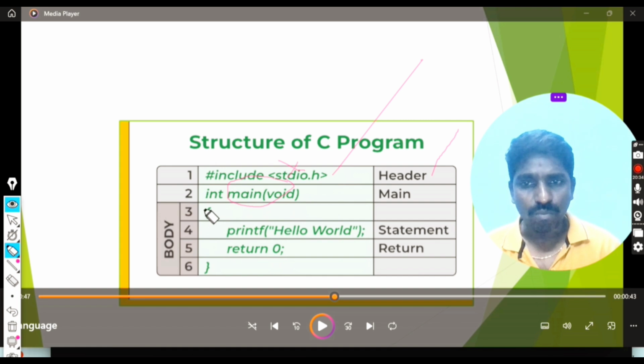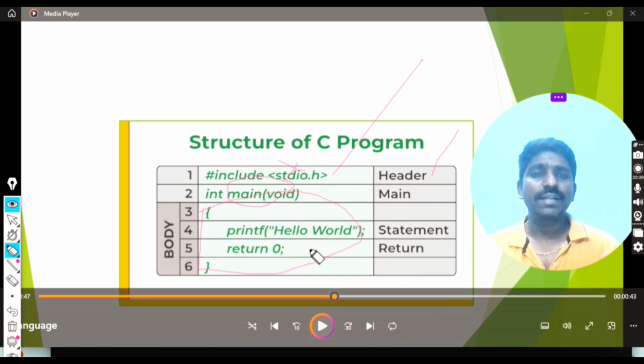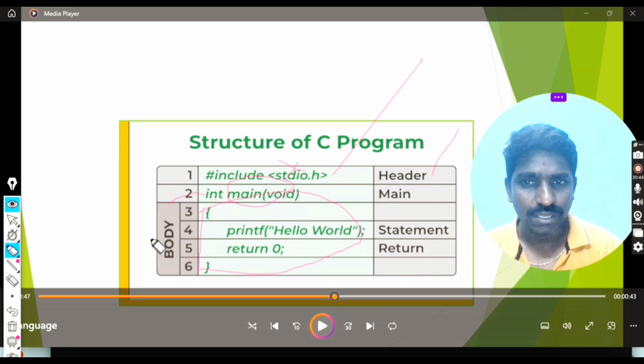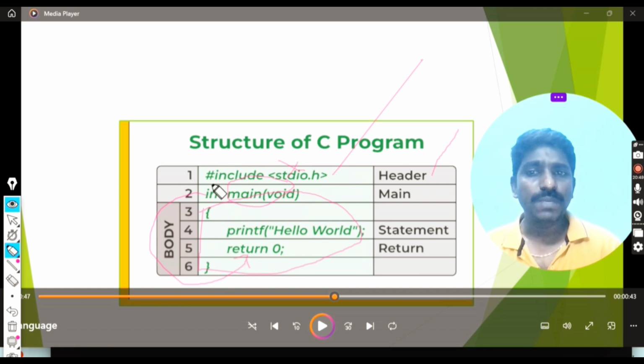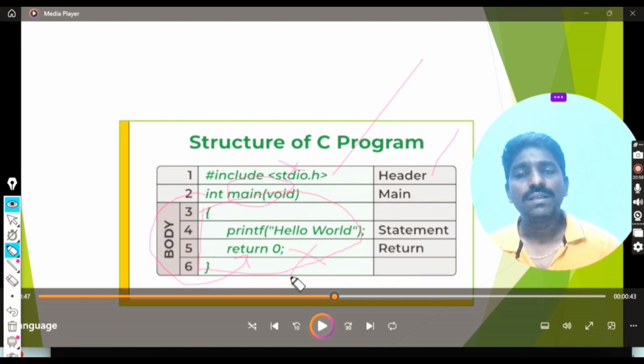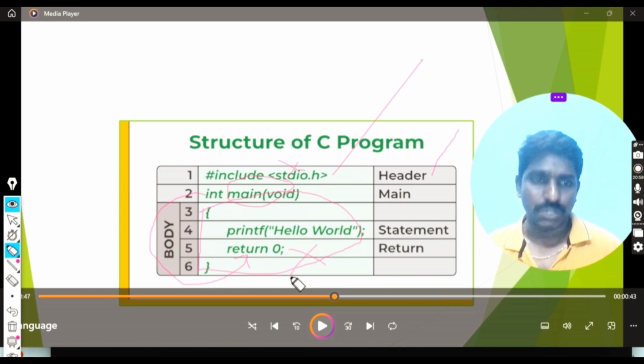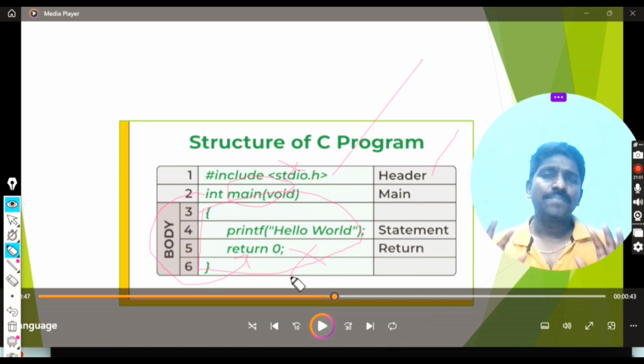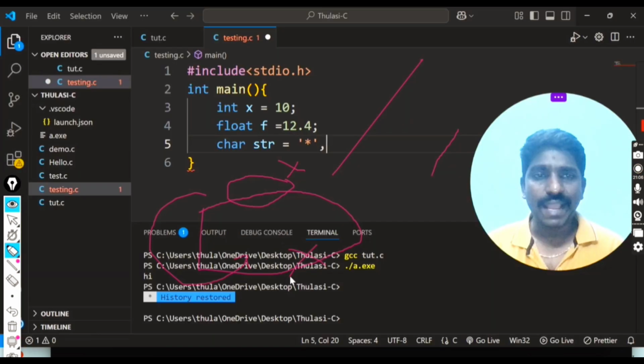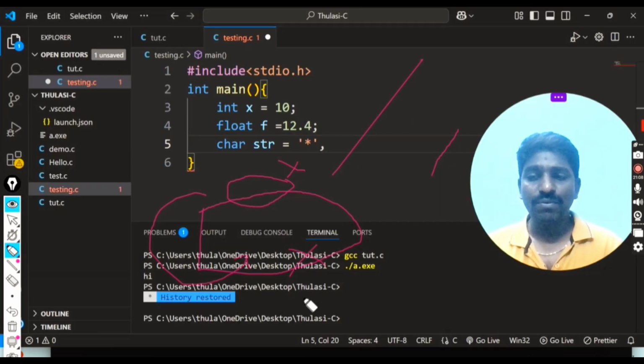Then this is the body of the program, where we have to write the statements. Finally, return. If you specified int here, you have to specify return 0. If you specified void main, you don't need to specify return, so void automatically sends the 0 to the execution. So this is the structure of C programming. Now we will see one example for the structure of the program, then we will get some idea.